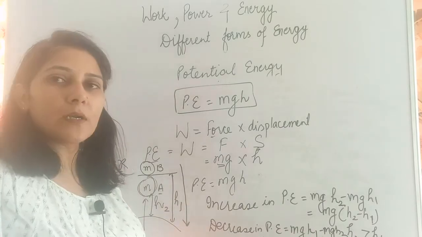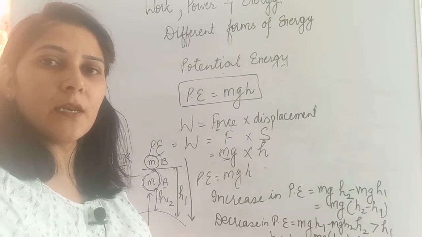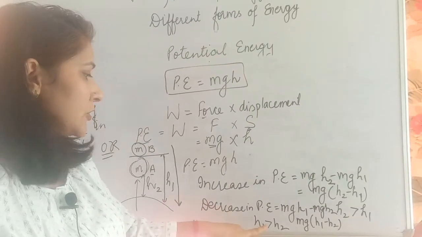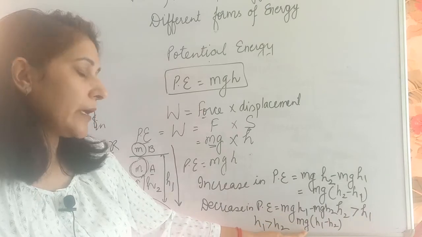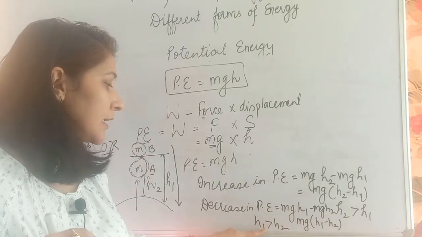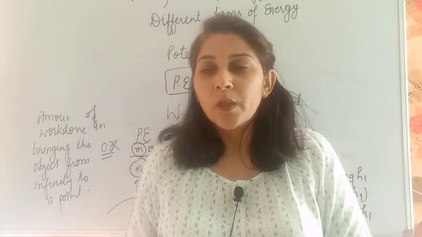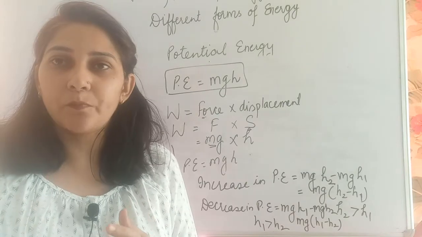So this can be written as decrease in potential energy, or you can say loss in potential energy. You can show it this way: mgh1 minus mgh2, that will be mg(h1 minus h2). Why does it happen? Because h1 is greater than h2. This is all we can say about potential energy, right?